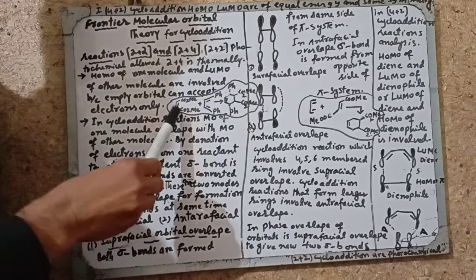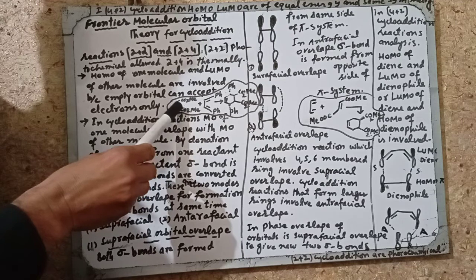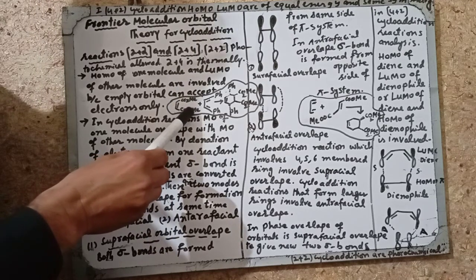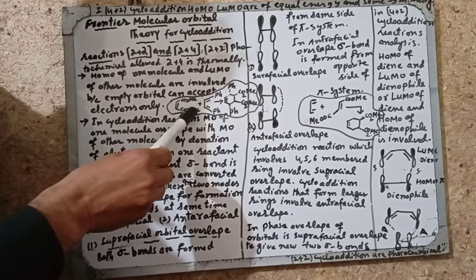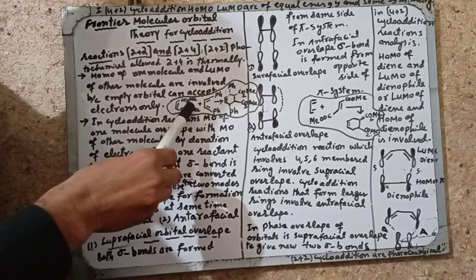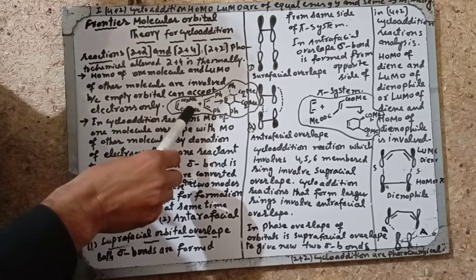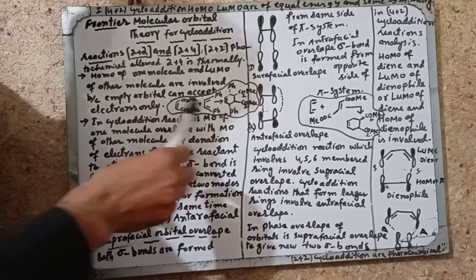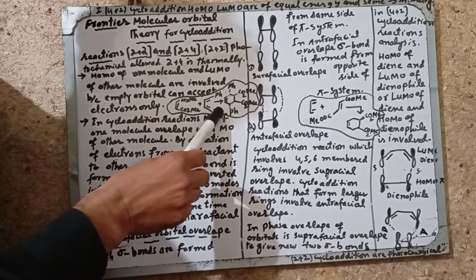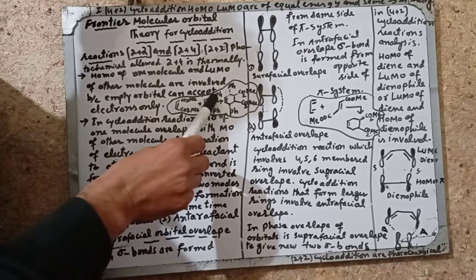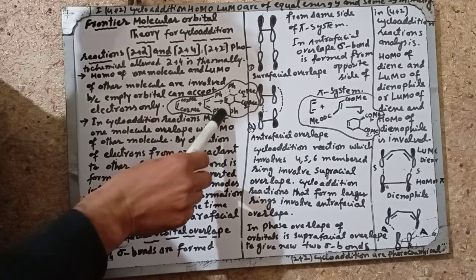This is another example. This is a substituted diene, with COOMe groups. This is methyl maleate. So this is the diene and this is the dienophile. The substituents on carbon 1 and carbon 4 of the diene are phenyl groups, and these are on the same side.